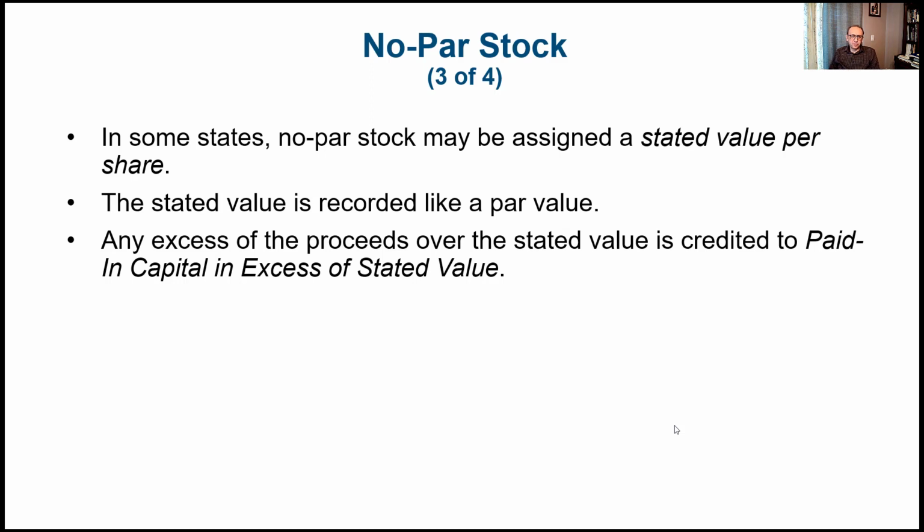We have three different kinds. If we have a par value, we just use paid-in capital in excess of par. If we don't have par value and the state does not require a stated value, then we just use the market price and we don't need to worry about the paid-in capital. But if we are required to have a stated value for a no par stock, then we treat the stated value similar to the par value.